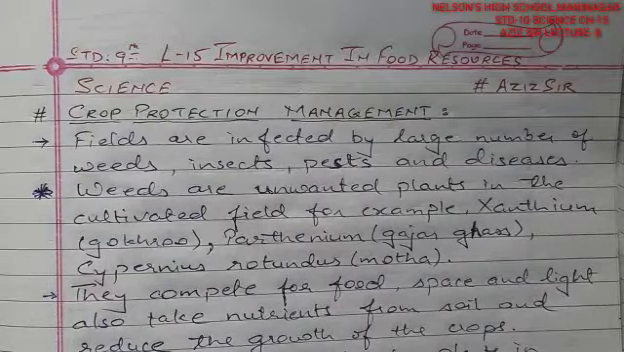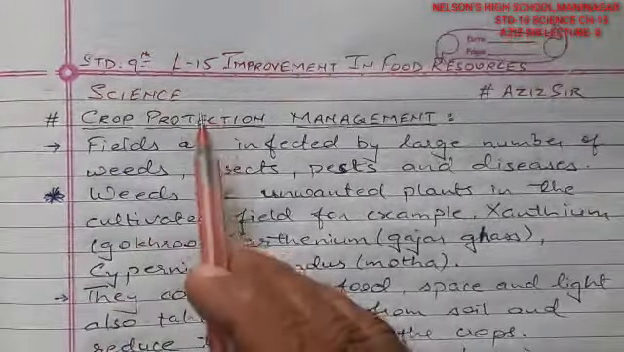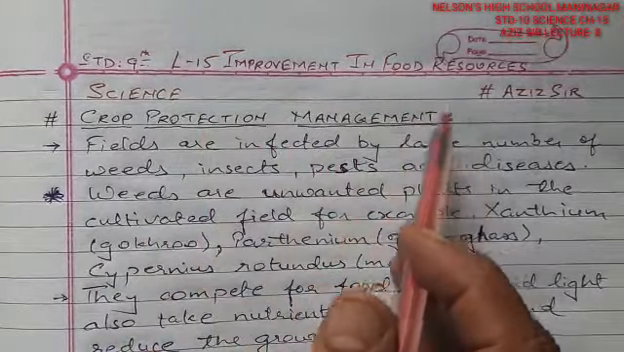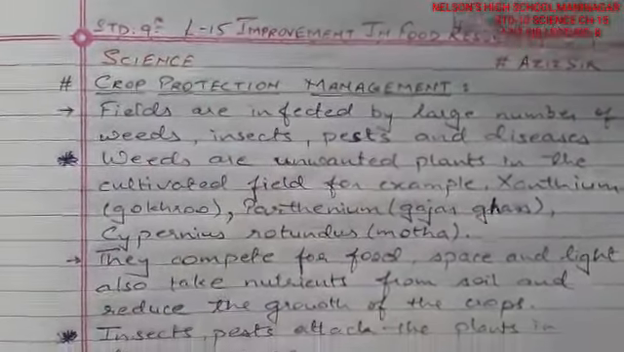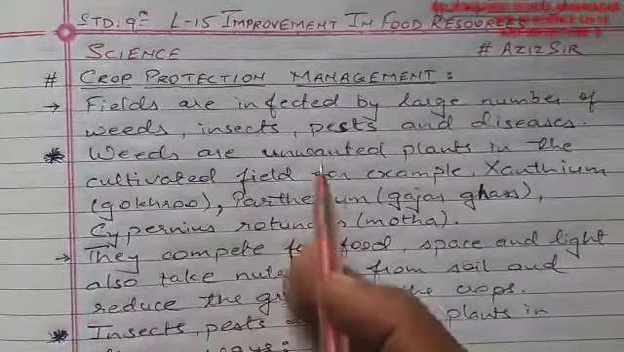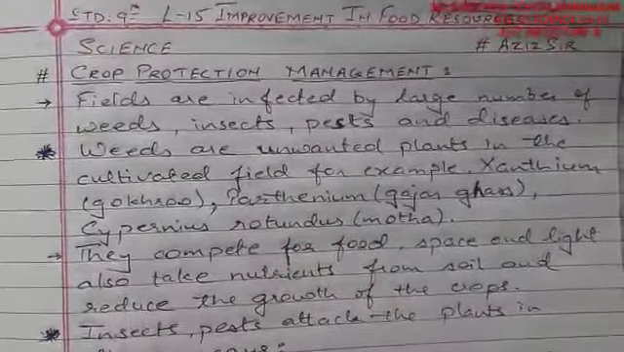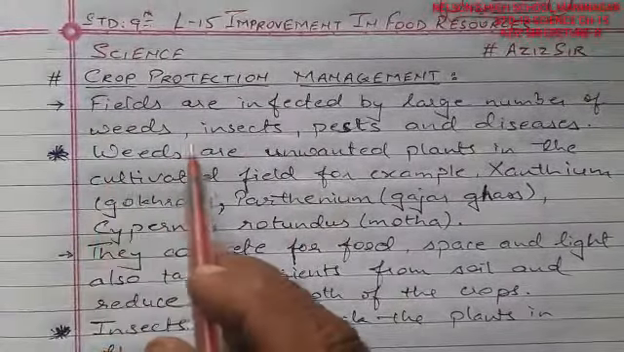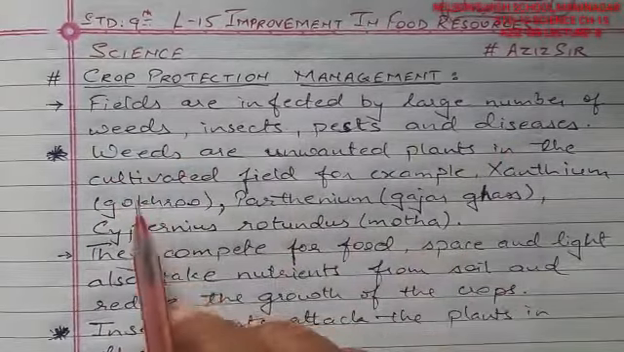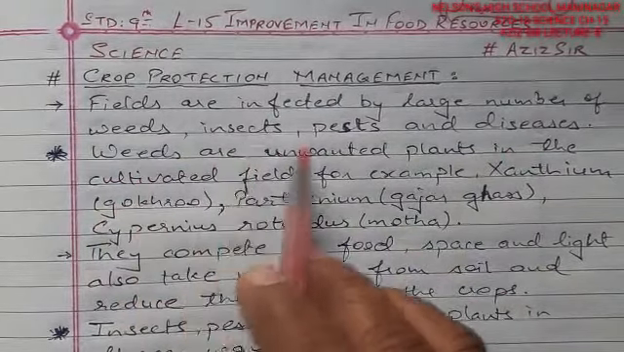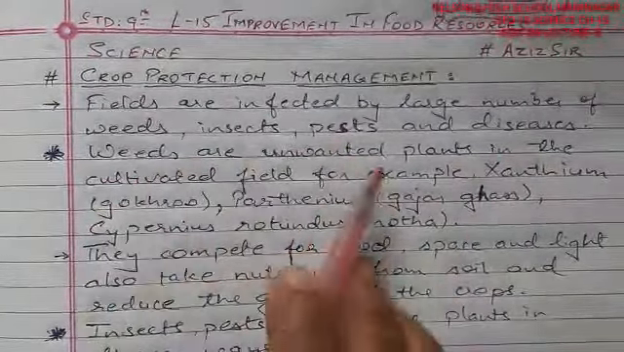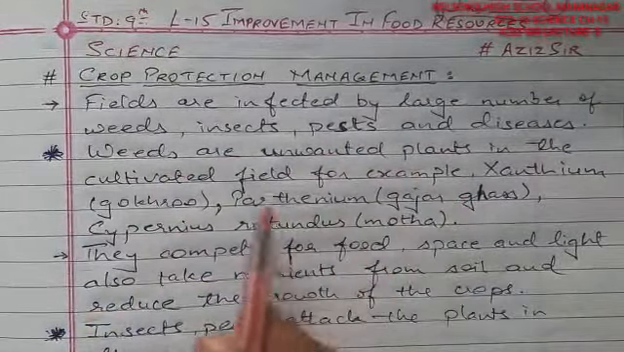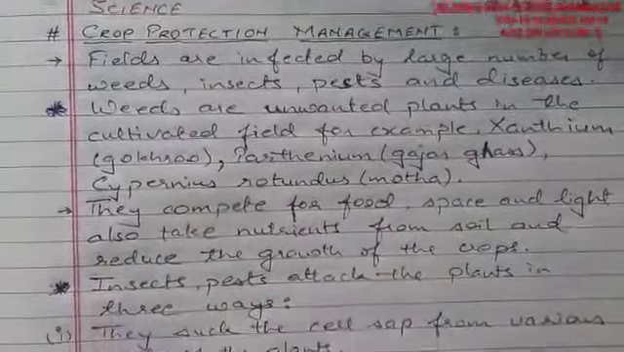Welcome friends, in lecture 8, lesson 15, improvement in food resources. In today's topic we are going to learn crop protection management. In crop protection management, fields are infected by a large number of weeds, insects, pests and diseases. These are the four important things which are creating problems to the fields.